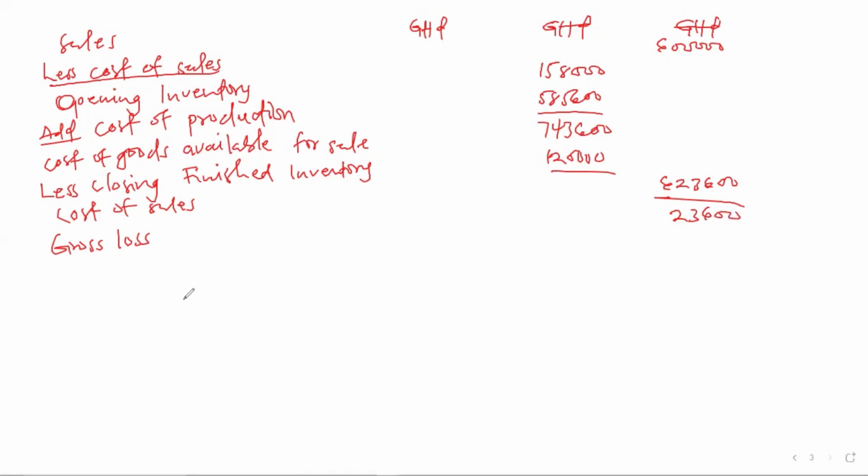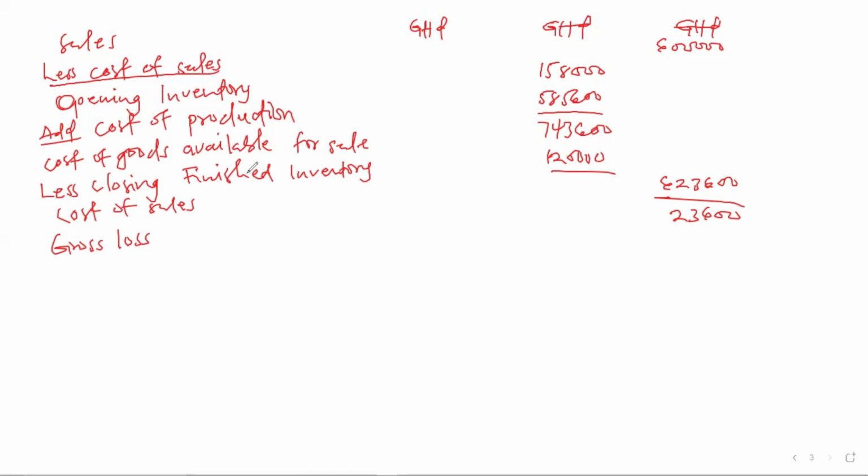Anytime you are preparing a trading profit or loss account and there is a provision for doubtful debts, as soon as you get to this point, you have to check whether there is a decrease or increase in provision for doubtful debt. Because if there is a decrease in provision for doubtful debt, then it means it is an income which you need to add. So at this point, we are going to check.